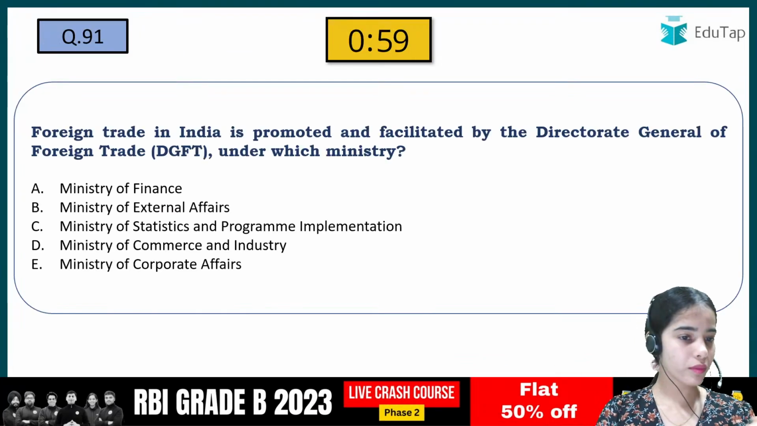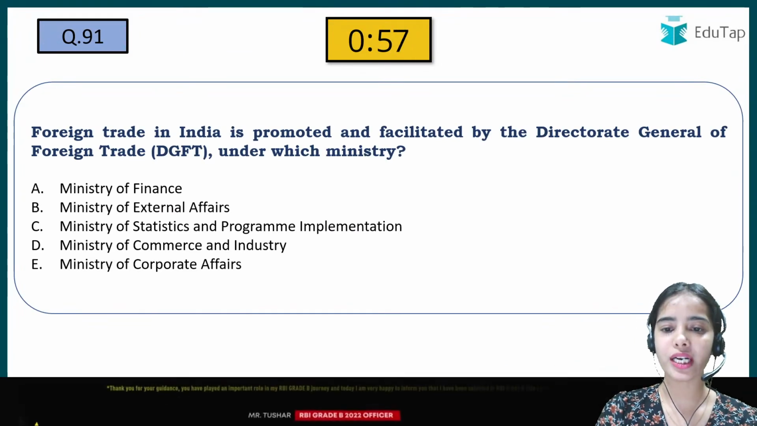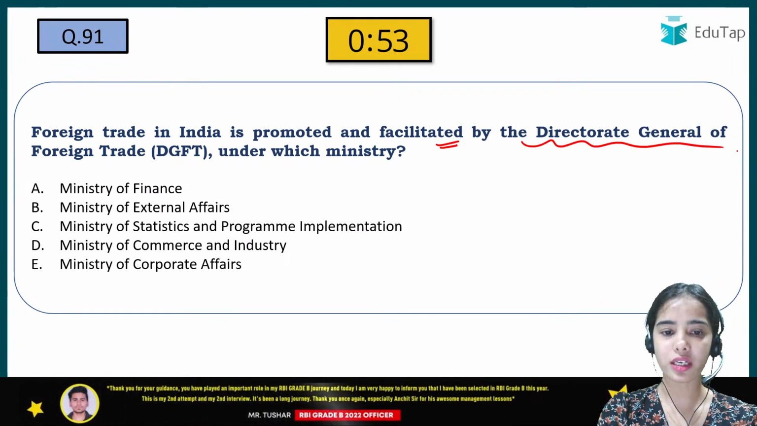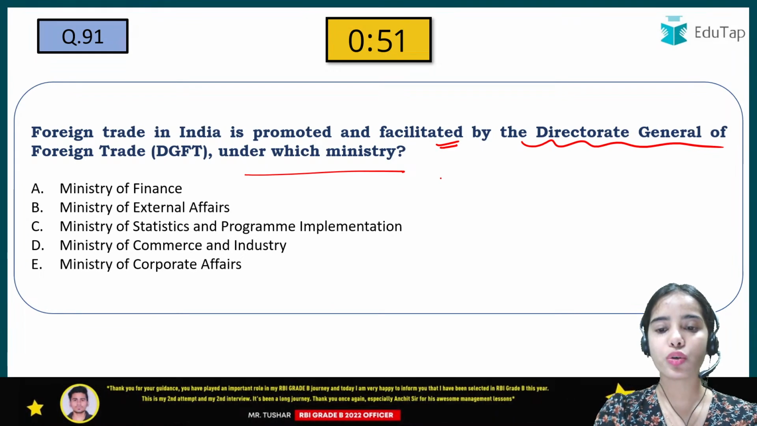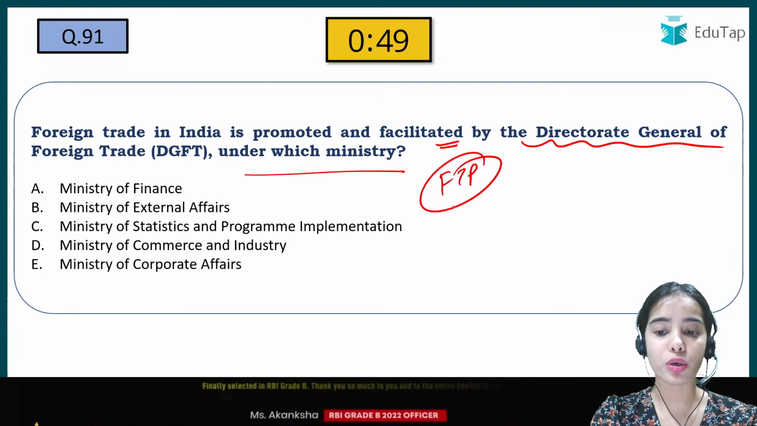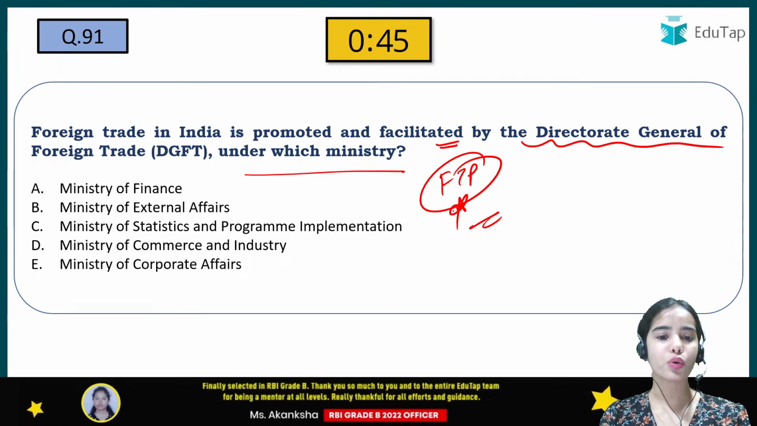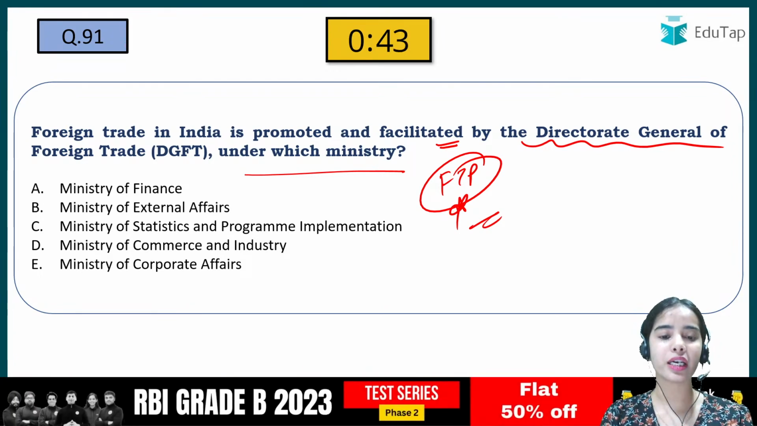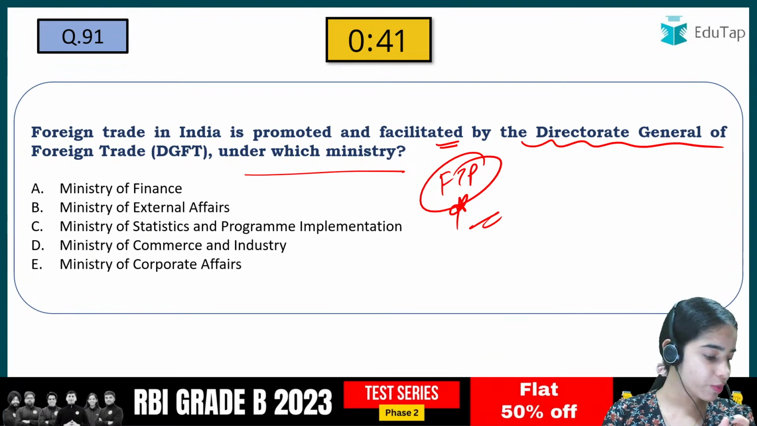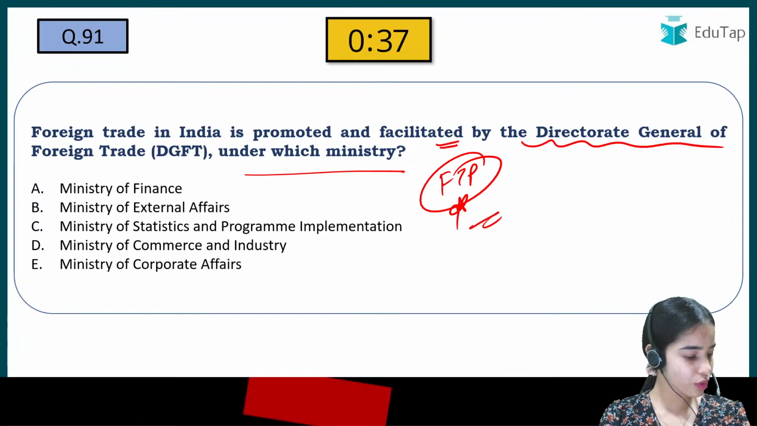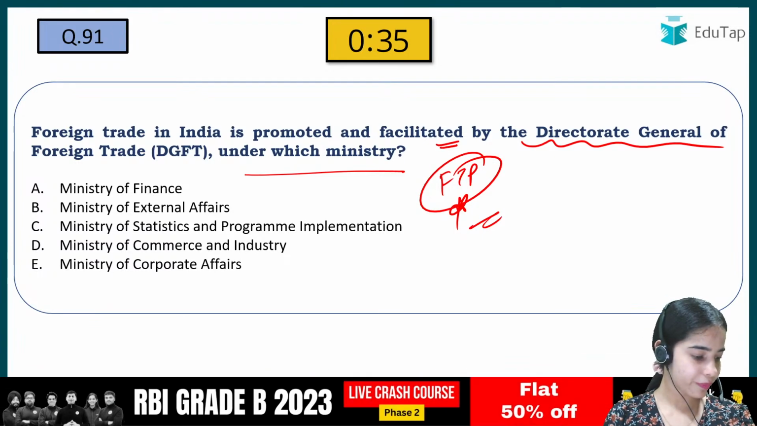Foreign trade in India is promoted and facilitated by the Directorate General of Foreign Trade under which ministry? So recently the foreign trade policy was also released. I hope you have read about it completely. So foreign trade policy, foreign trade in India, it is promoted under which ministry? You should be aware about that. Okay, you should be aware about that. So it is not B, it is not A.